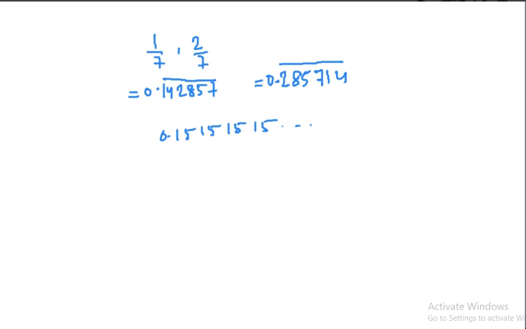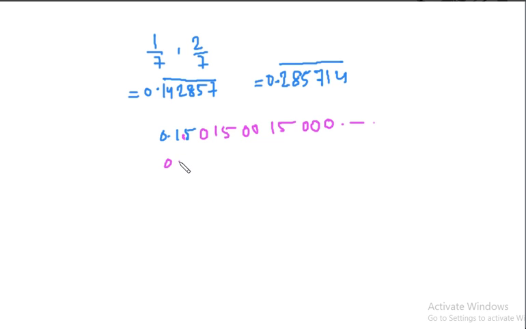We have to use some trick, like 0.150, then 1500, then 15000. So it is not recurring now. Okay, it is non-terminating and non-recurring.